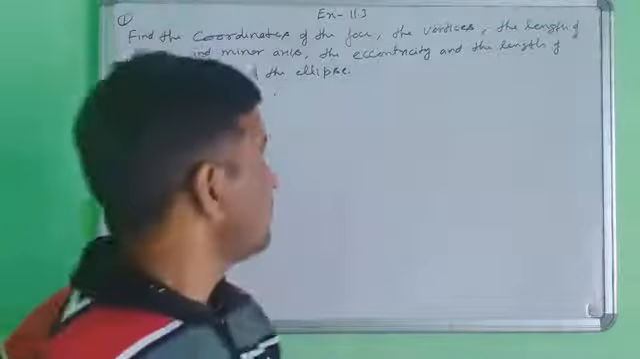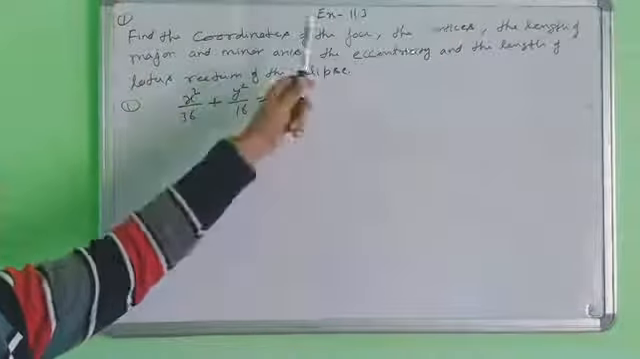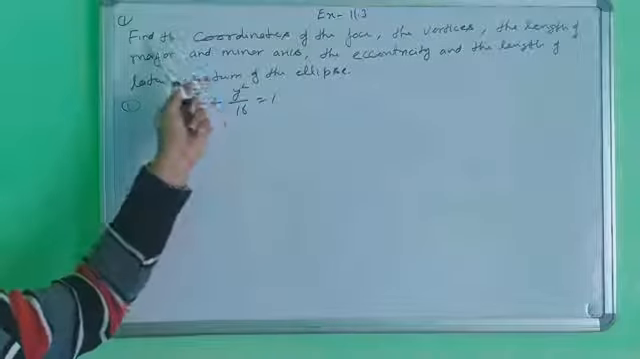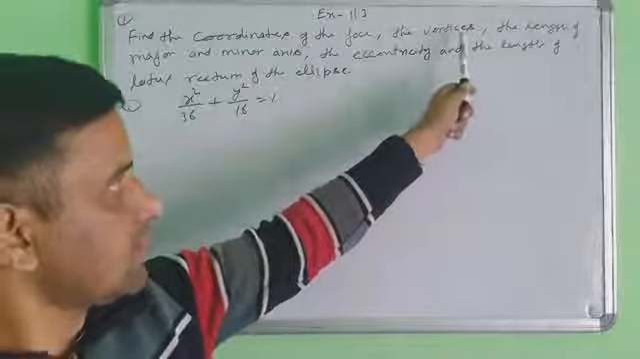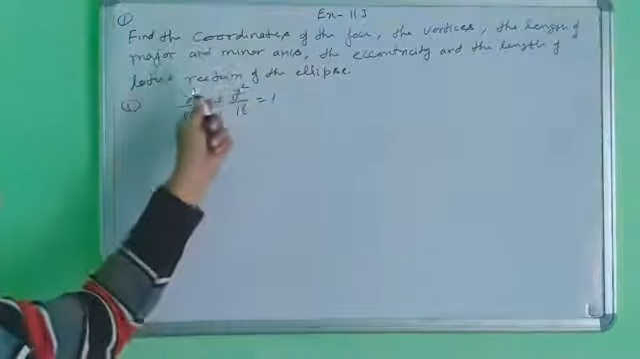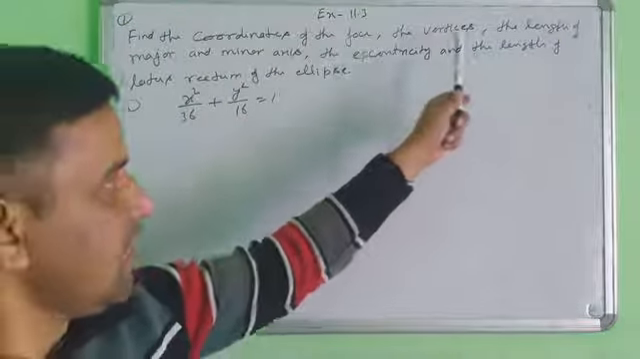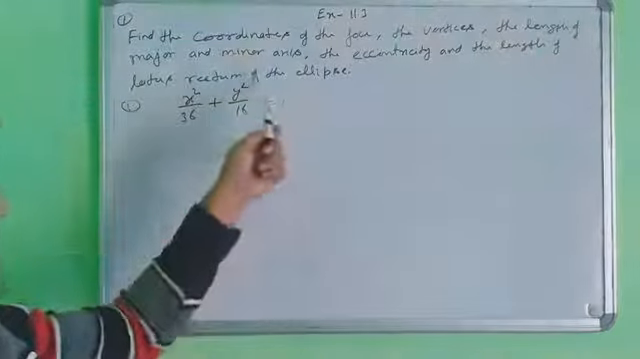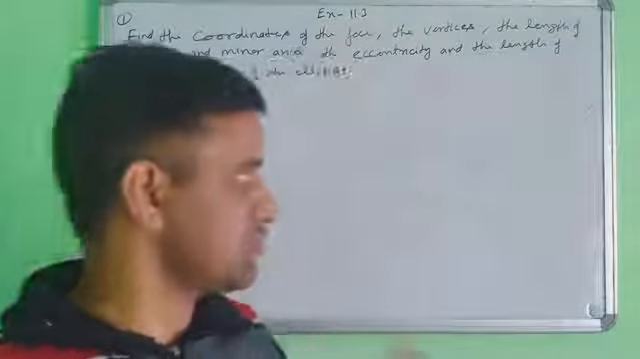Yes, student. Now taking the first question of exercise 11.13. In this question we will find, first, the coordinates of the foci. Second, the coordinates of the vertices. Third, the length of the major and minor axis. Fourth, the eccentricity. And fifth, the length of the latus rectum of the ellipse. You will find the five answers in this question.